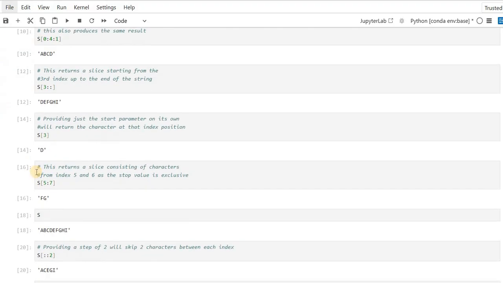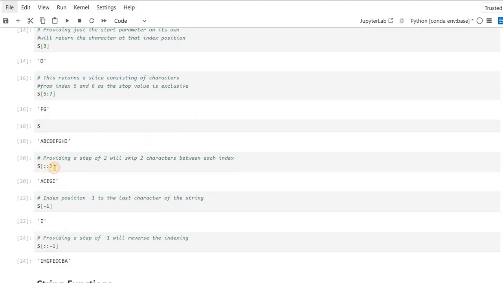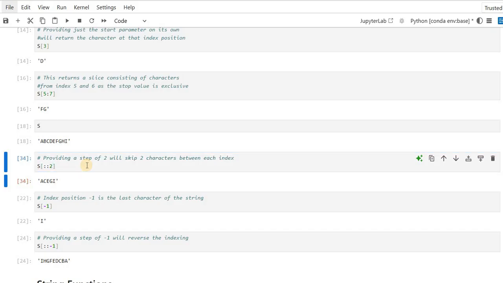Suppose I have not given anything as start, and look at this, S[::2]. I have given a step equal to 2, but I have not given start and end. In that case, it will start from the beginning and end at the last character, but step is 2. That means it will exclude B, then D, then F, then H. So your output will be A, C, E, G, I.